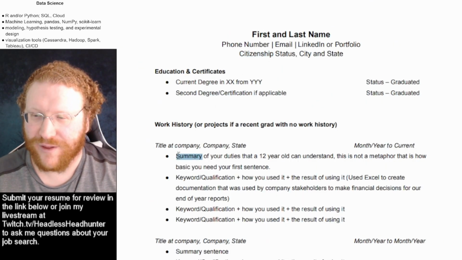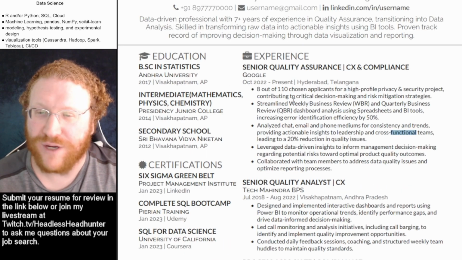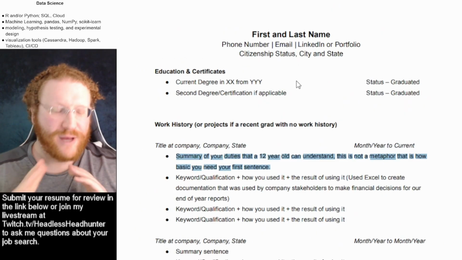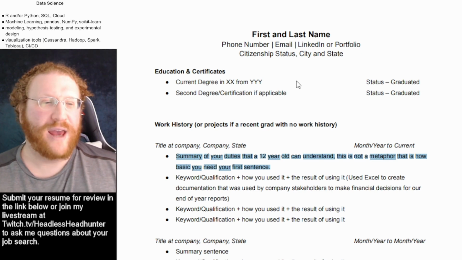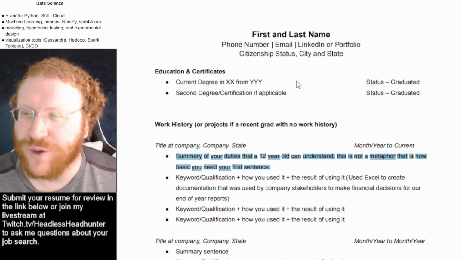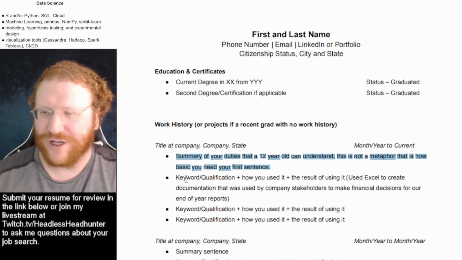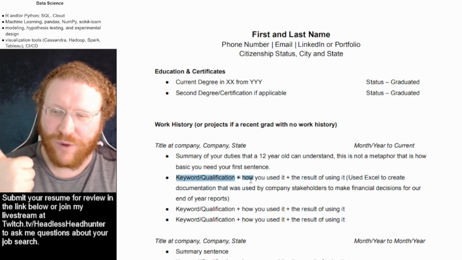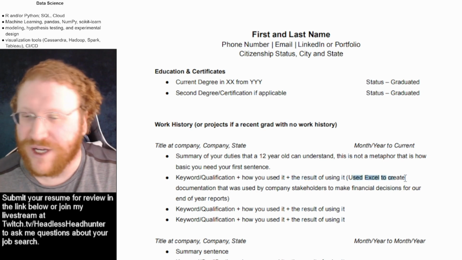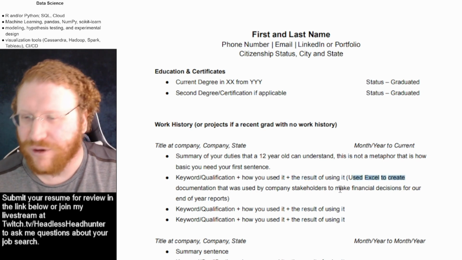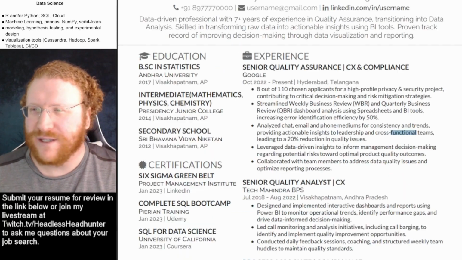Then here, this one is the summary of your job duties. I do not know what you do. You need to tell me your job in very basic tenets. I want you to pretend you are giving a speech to a bunch of 8-year-olds, and you have to explain to them what your job is. That is how simple I want this explanation. Then everything else is keyword qualification, how you used it, and the result of using it. Such as, used Excel to create documentation that was used by company stakeholders to make financial decisions for end-of-year reports. And then change the formatting to this because this is not helping you.